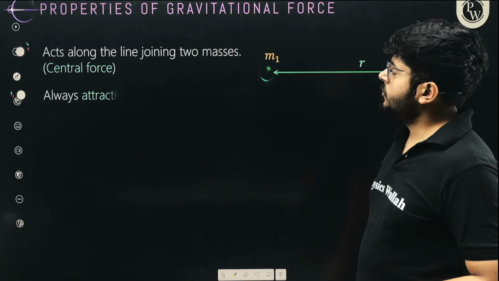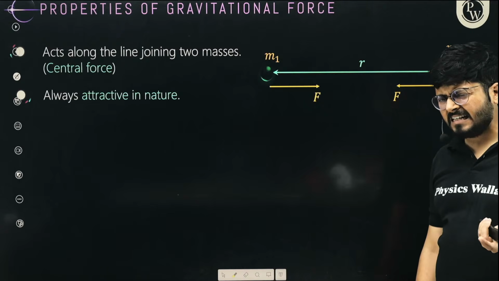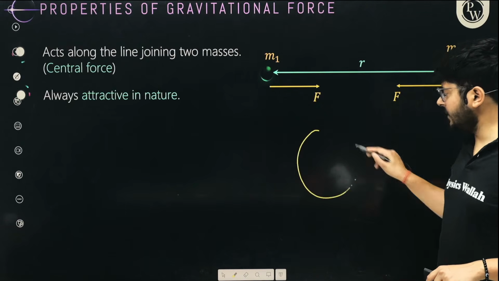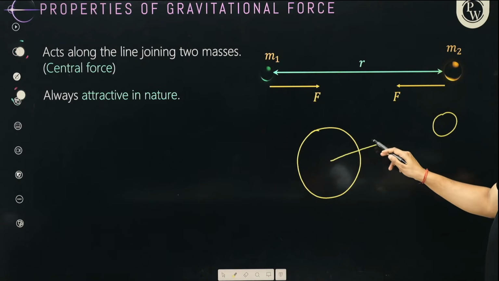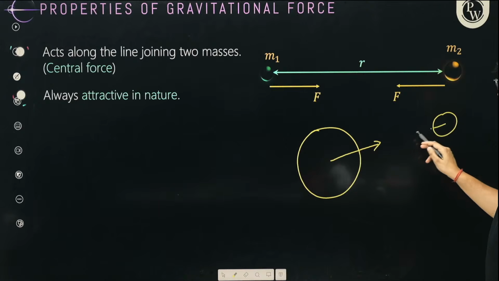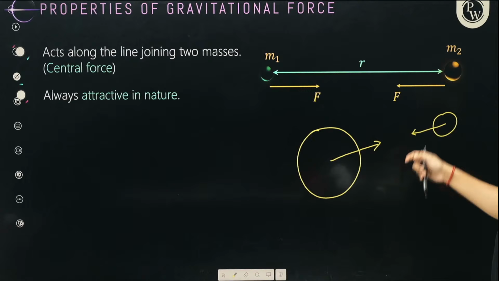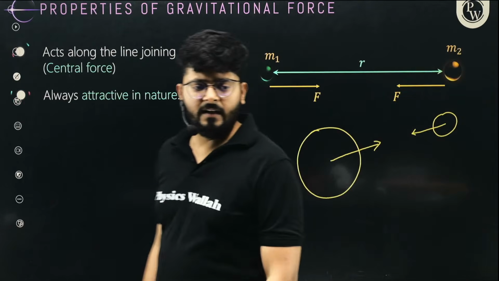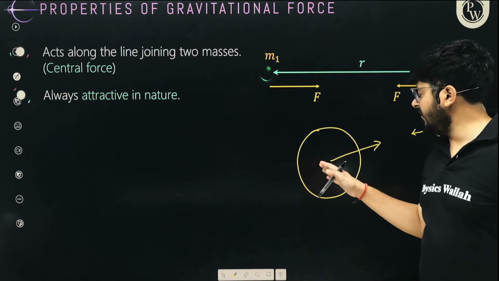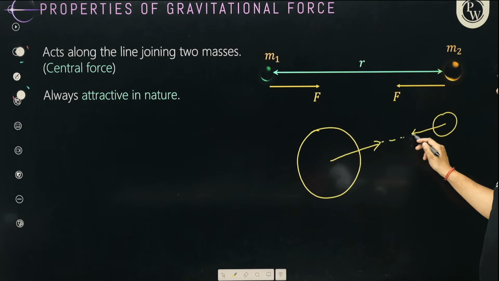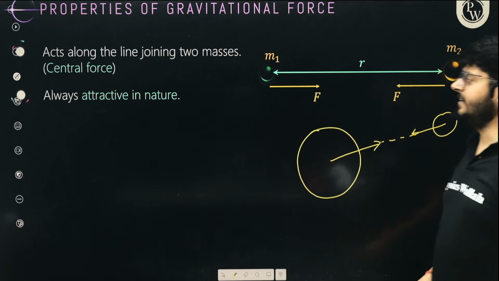All right. So, properties of gravitational force. First, this is a central force. What do you mean by central force? Let's say this is one planet, this is another planet. The central force is something that acts along the line joining the centers. This is one center, this is another center. The central force acts along the line joining the centers, right? I hope it is very clear. Yes or no? Yes. So the gravitational force is acting along the line joining the centers, right?